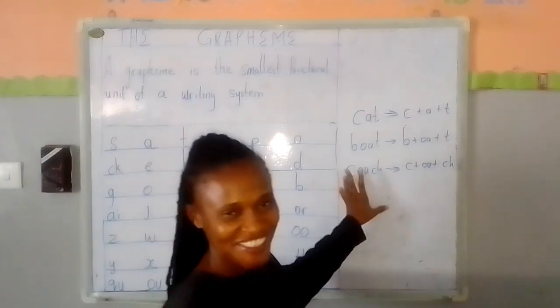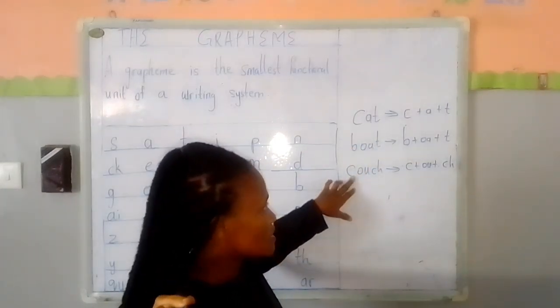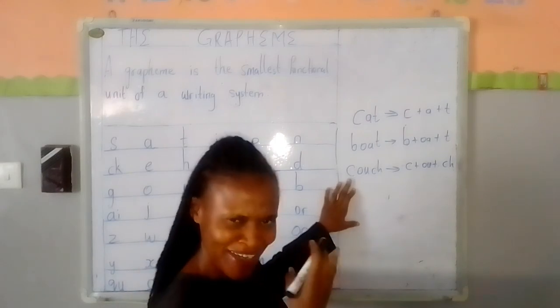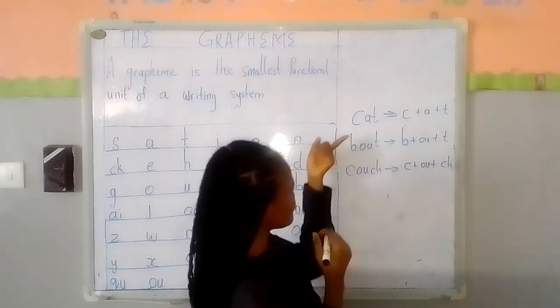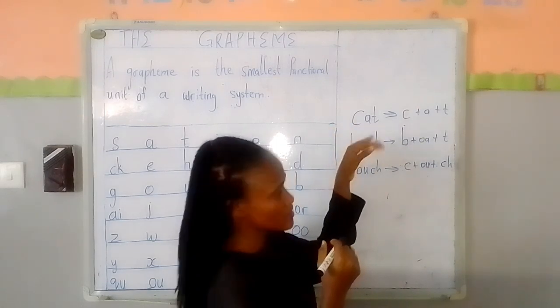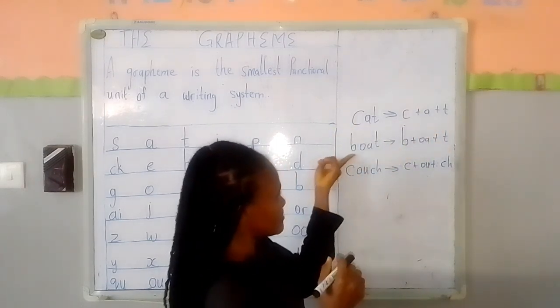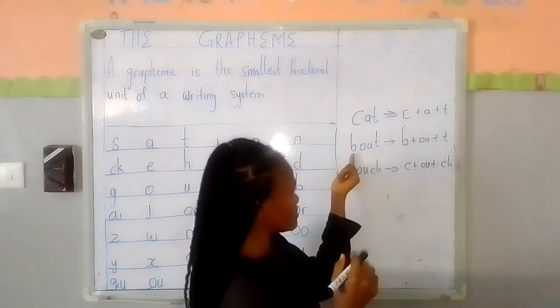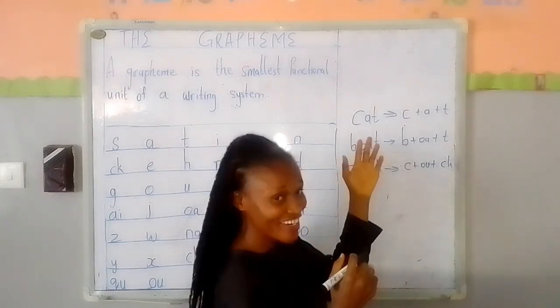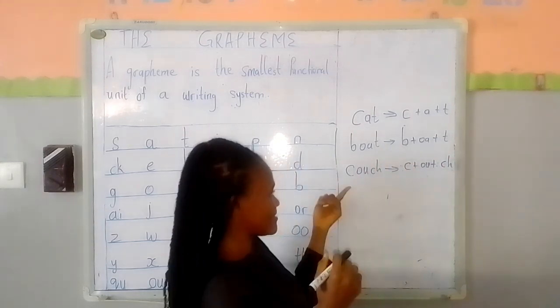So from the 3 words we can see here, we have cat, boat, couch. Let's take a closer look at them. The word cat has 3 letters, 3 graphemes. The word boat has 4 letters, 3 graphemes.